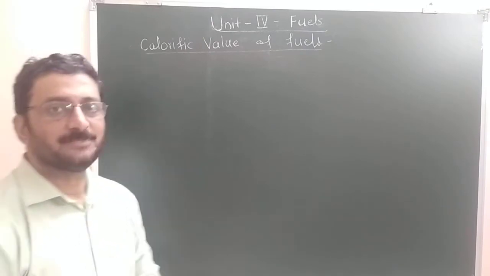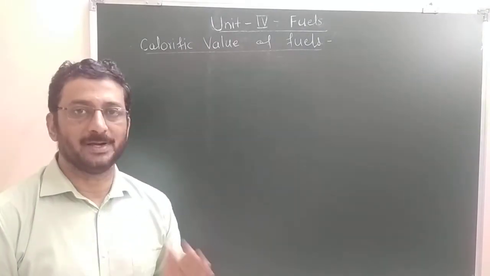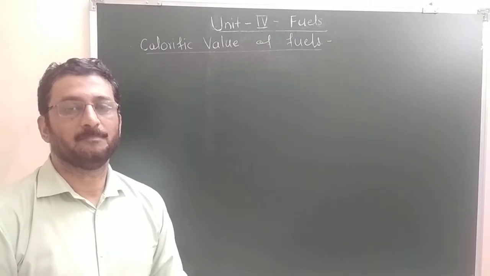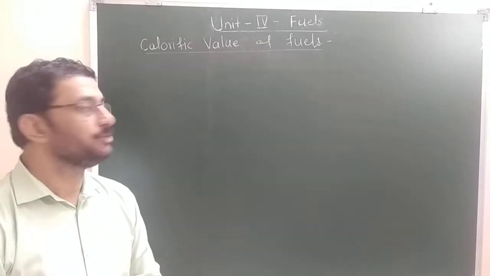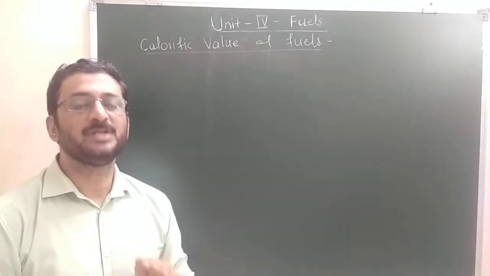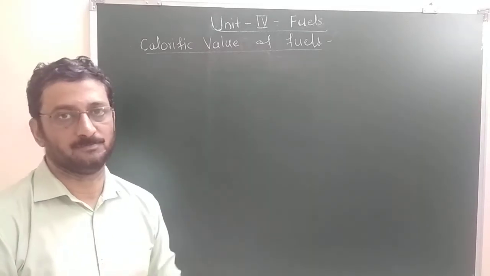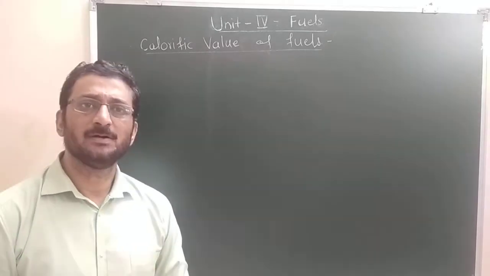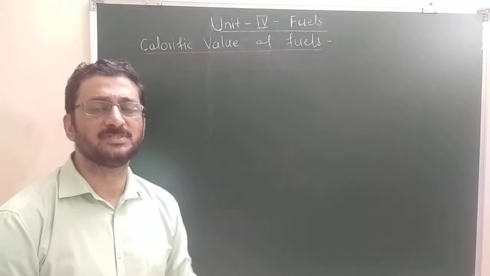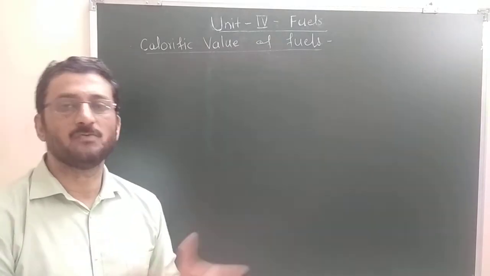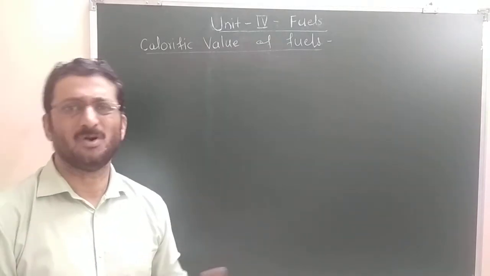The systematic definition is the amount of heat liberated by complete combustion of unit mass or unit volume of the fuel sample. Unit mass, in case of solid and liquid fuels, may be 1 gram or 1 kilogram or 1 pound or even 1 milligram.